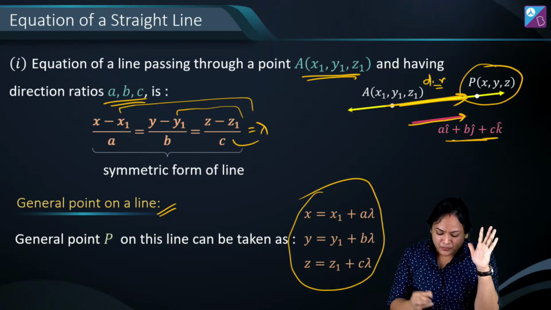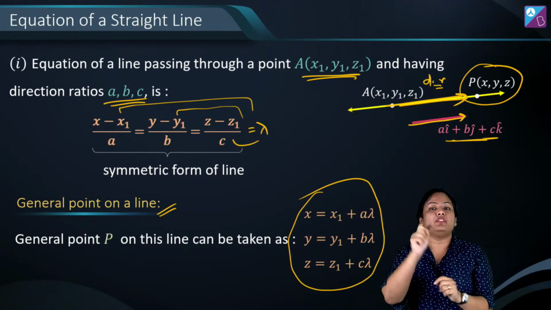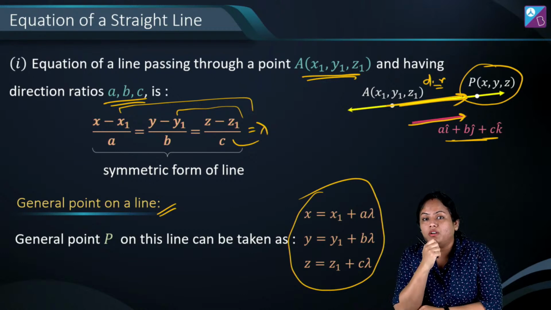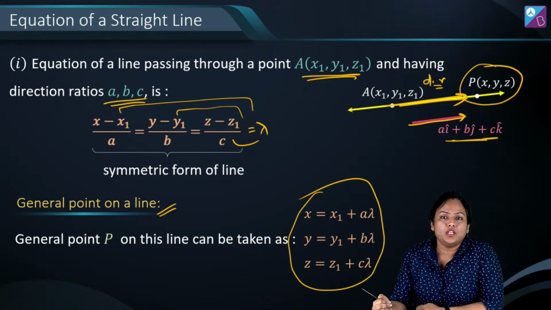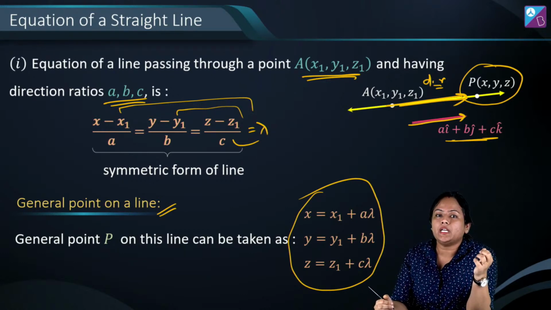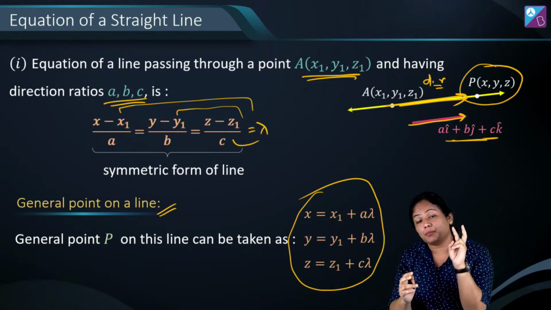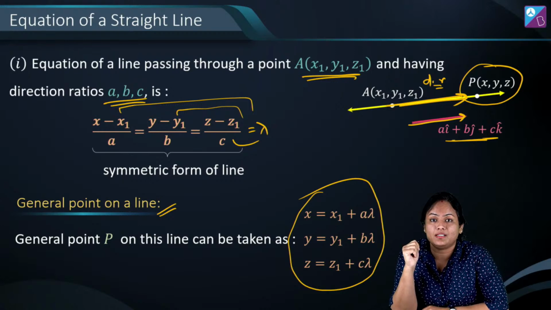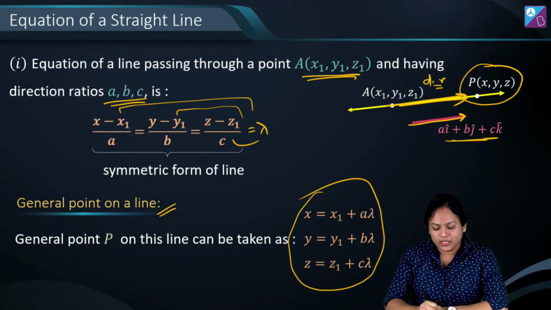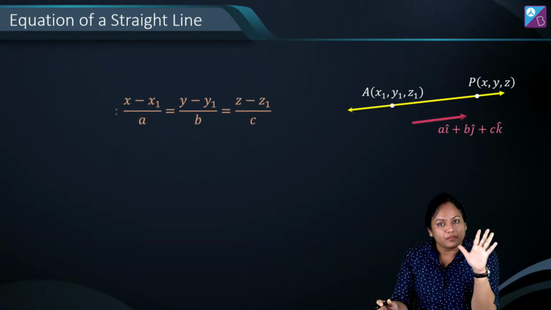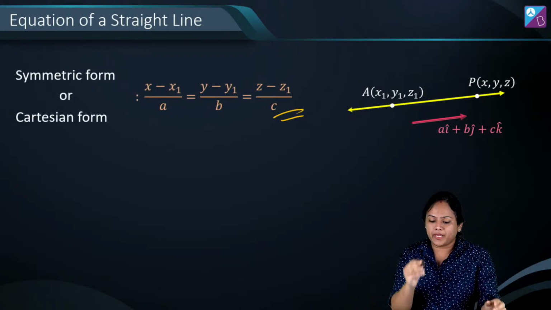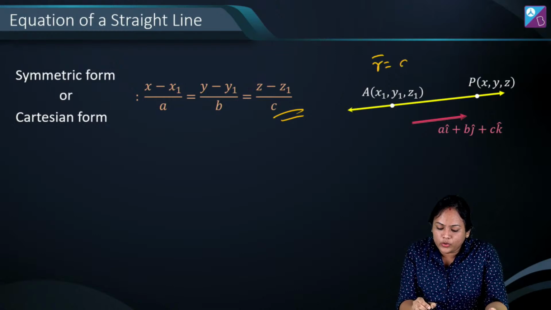Got it? Now अब लाइन में if suppose the parallel vector or let's say direction ratio is not given, so what else can be given? तो भाई अगर एक point और direction ratio नहीं देके suppose they give you two different points on this line, तो भी हम उसकी इक्वेशन निकाल सकते हैं. बट वो लिखने से पहले एक बार इसको वेक्टर फॉर्म में रिवाइज कर लेते हैं. This was the symmetric form which we just saw. वेक्टर फॉर्म में you already know it is r is equal to a plus lambda b sort of thing.